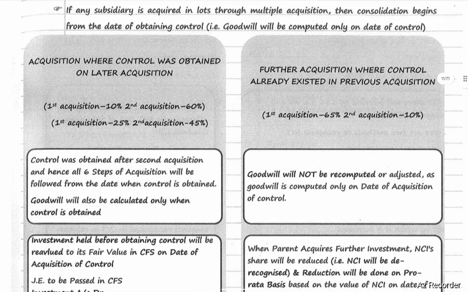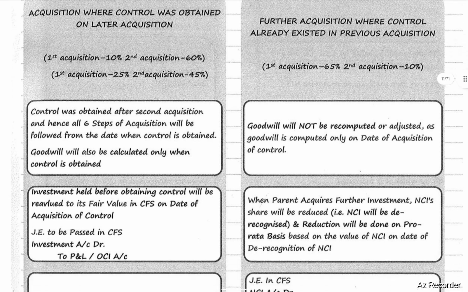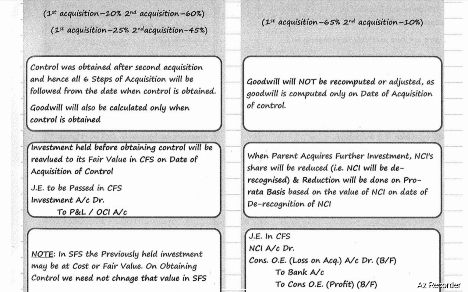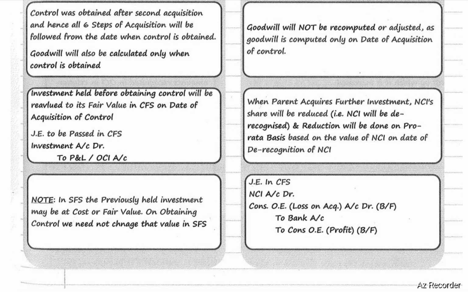Next, further acquisition where control already existed in previous acquisition. First acquisition, 65% has been acquired. Second acquisition, another 10% has been acquired. In such a case, goodwill will not be recomputed or adjusted, as goodwill is computed only on the date of acquisition of control. When the parent acquires further investment, NCI share will be reduced. That is, NCI will be derecognized and the reduction will be done on a pro rata basis based on the value of NCI as on the date of derecognition of NCI.